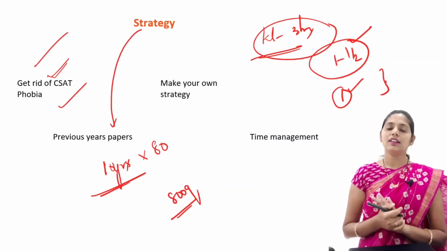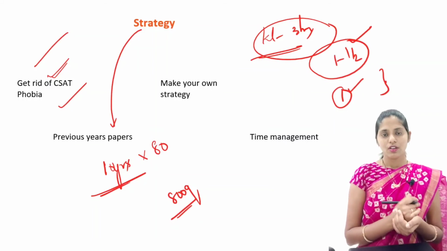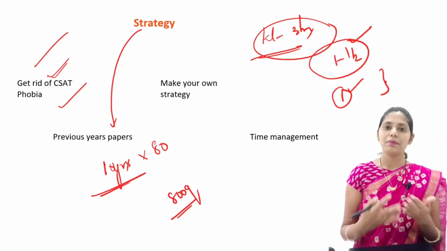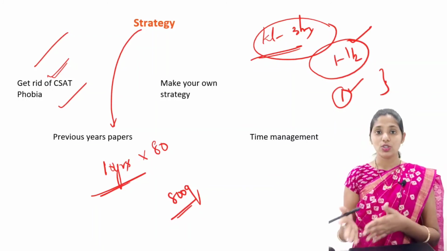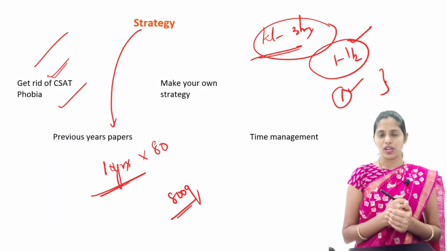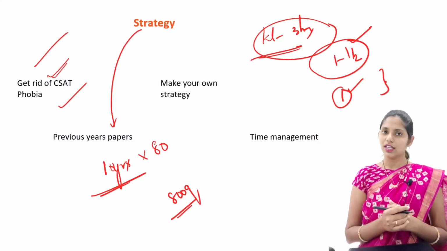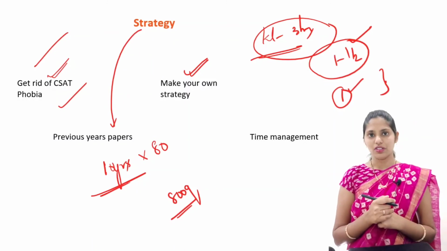Regarding English comprehensions, you can read newspaper articles every day. For example, there are articles that keep repeating, such as democracy-related articles, climate change, education, health. Those are repeated in CSAT as well. In this way you can prepare English comprehensions, and finally you have to come up with your own strategy.